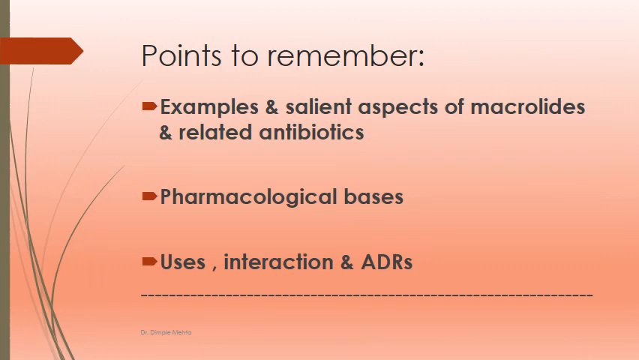So that was all about salient aspects of macrolides and related antibiotics, the pharmacological basis of these drugs, uses, interactions, and adverse effects of macrolides and vancomycin. You have to remember about vancomycin and all macrolides, especially azithromycin and erythromycin, and side effects, and where they should not be given, the contraindications. So these are all about macrolide antibiotics. Thank you.